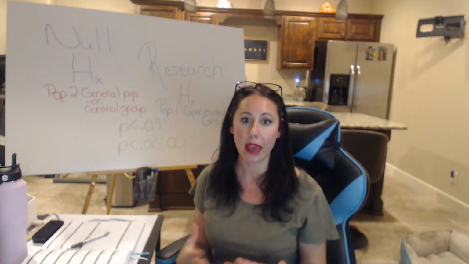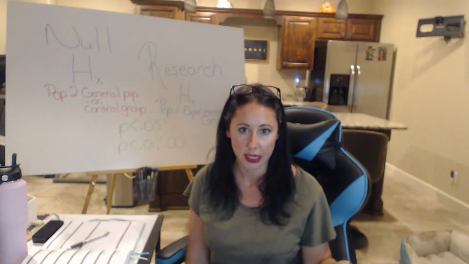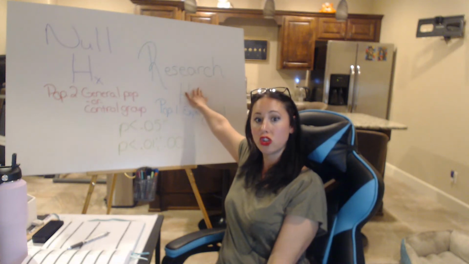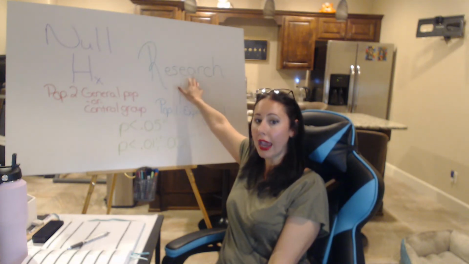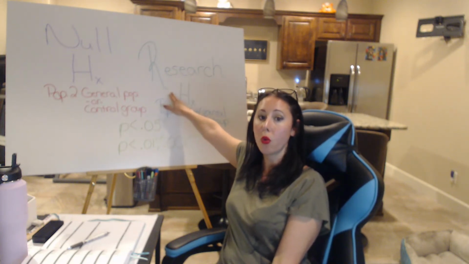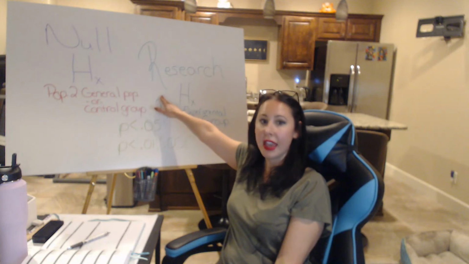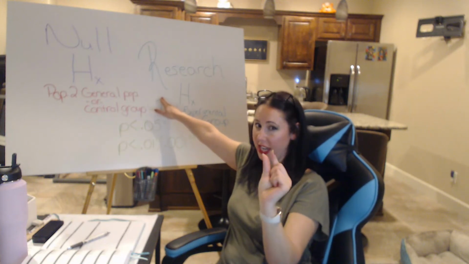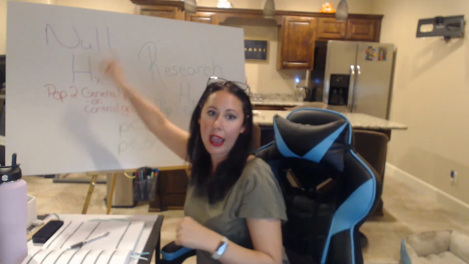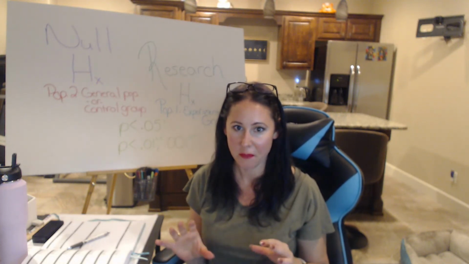But this is the math that we're doing. This is the logic behind the math that we're doing. This is the complicated stuff your textbook was getting at: if this is true, I can only show, we don't use true and we don't use proved. If this is supported, the way that I am supporting this is by showing that there is a very, very small chance that I would have gotten the numbers that I am getting if there was absolutely no relationship there. Hopefully that makes sense.